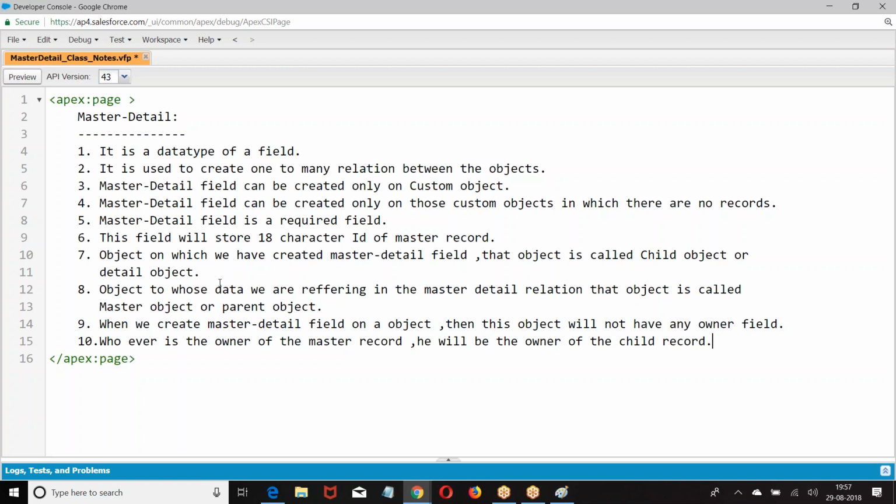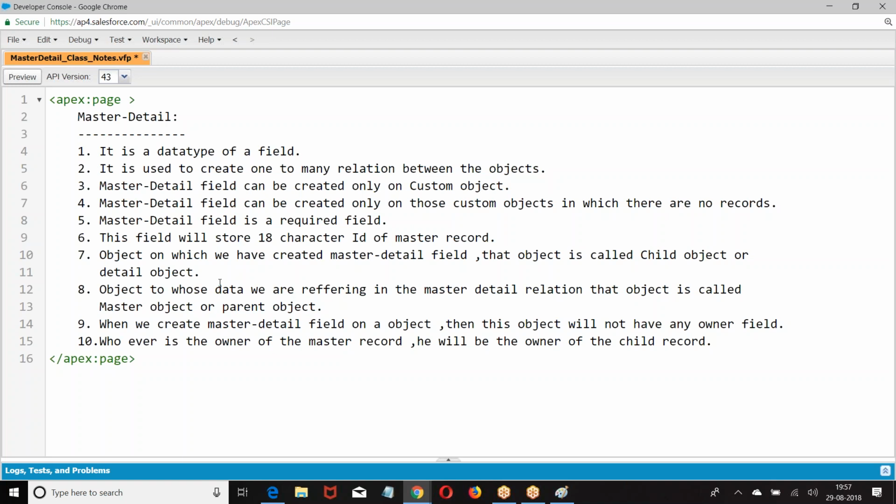Now, if I create a master detail field, where should I create it? In a one-to-many relation. You have created a master detail, so it has become a chain. On what basis are you saying it's a chain? When you want to establish one-to-many, on the many side I am going to create the master detail.